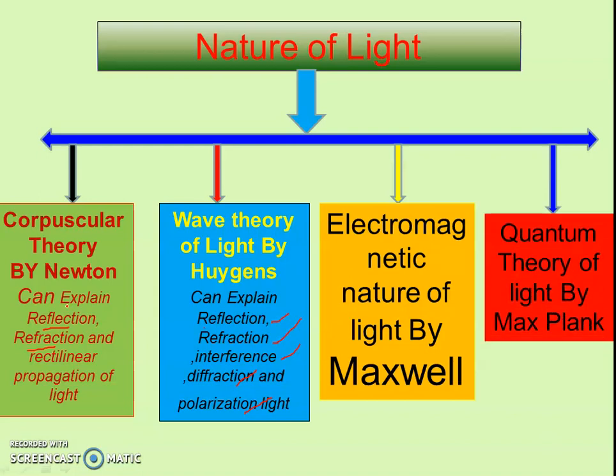The next theory was given by Max Planck, and that theory was quantum theory. So again, quantum theory of light given by Max Planck, and a few phenomena of light are explained by the quantum theory. Quantum theory means photon theory, and these phenomena are the photoelectric effect and Compton effect of light.